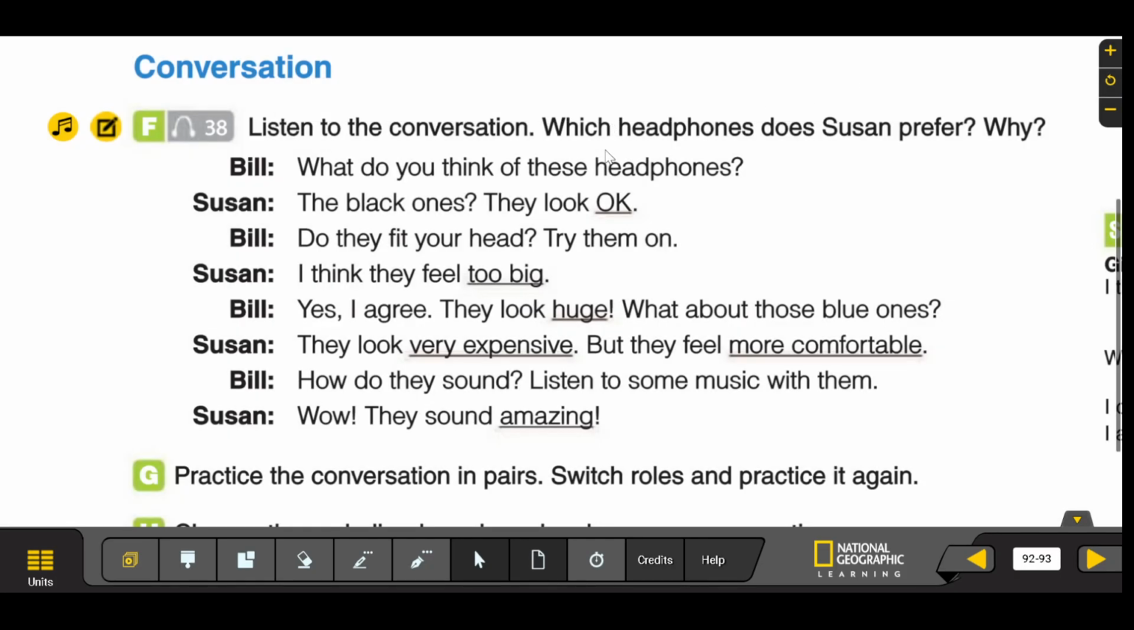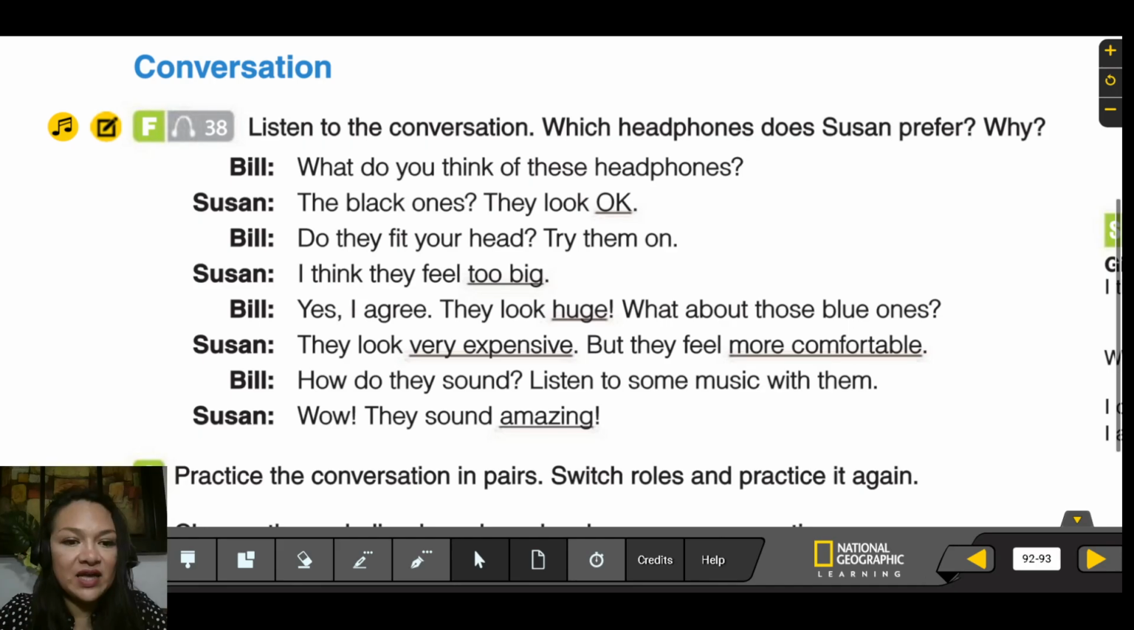Okay, so now you're going to practice this conversation. You can do it alone or you can do it with a classmate. You're going to record this conversation and send me the conversation so that I can hear your pronunciation. I'm going to give you a link down here so that you can record your voice and I can assess you on your pronunciation.